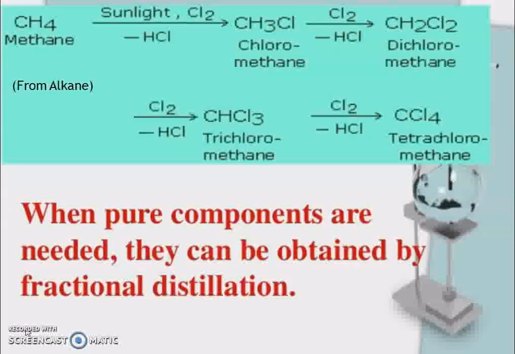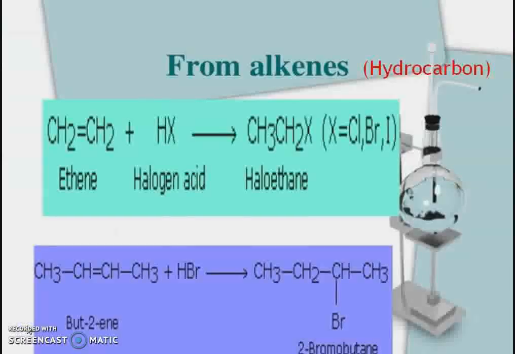Chloromethane, dichloromethane, trichloromethane and tetrachloromethane, these are the example of alkyl halide. When pure components are needed, they can be obtained by fractional distillation. These are the methods for the preparation of alkyl halide from alkene.